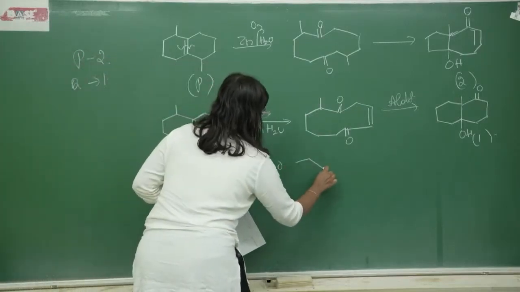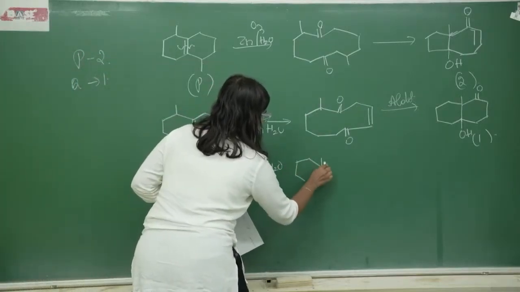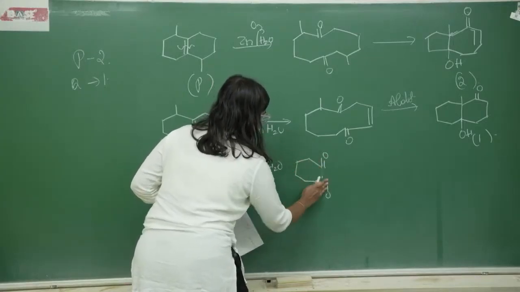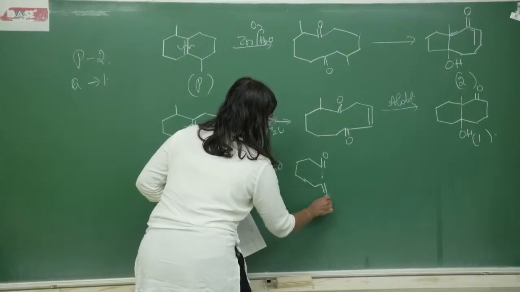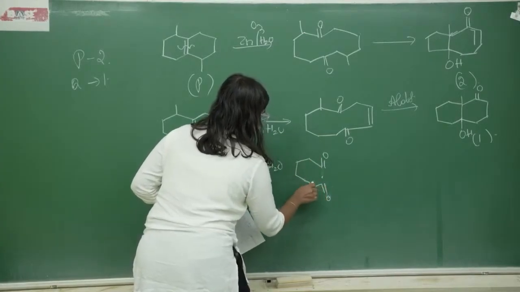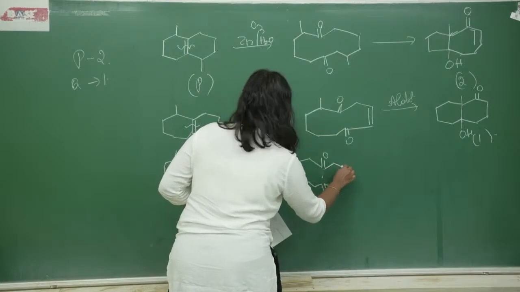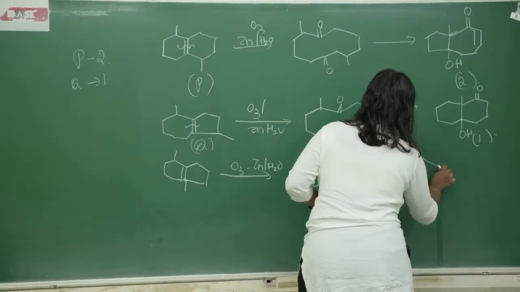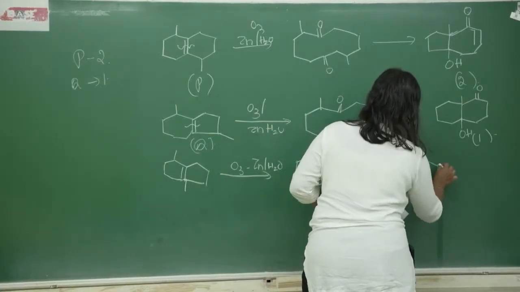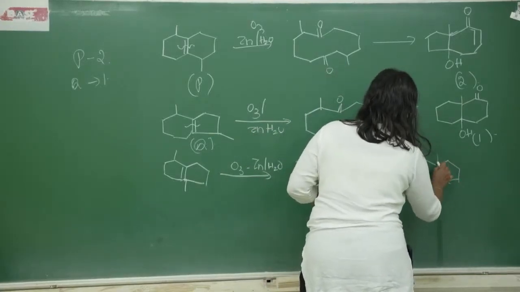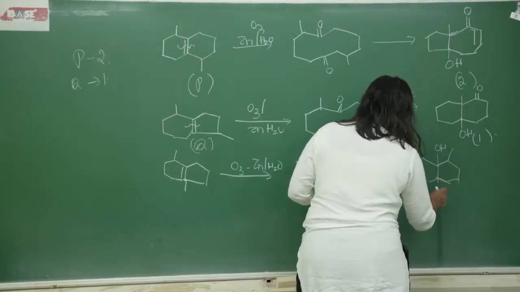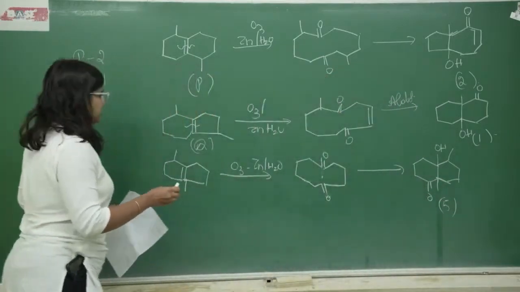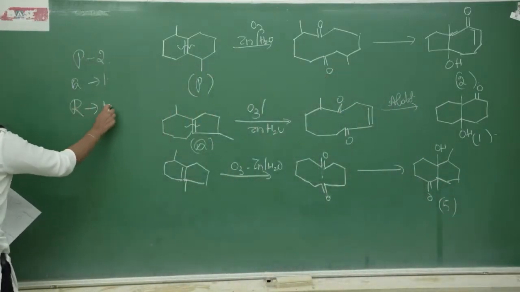So the initial product is this, and this undergoes the aldol condensation, and again we get a 6-membered ring. So this corresponds to 5. So we can check the option. So R corresponds to 5.